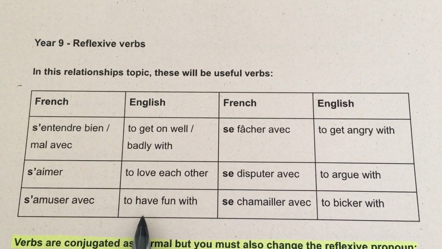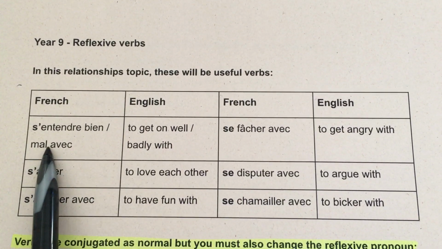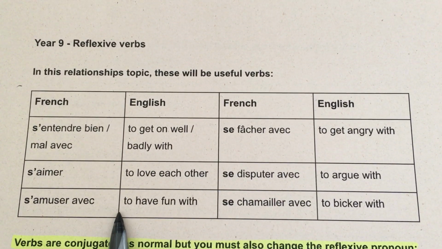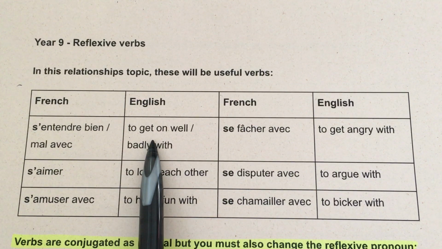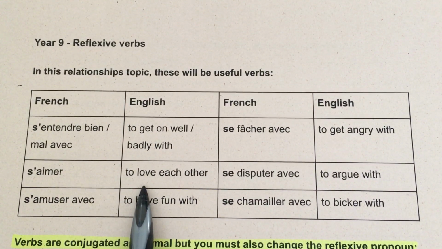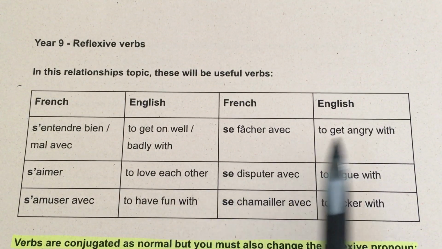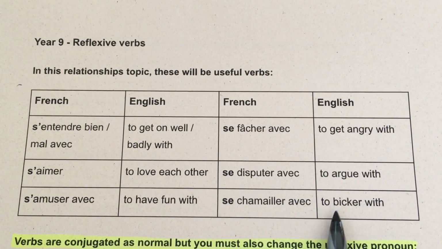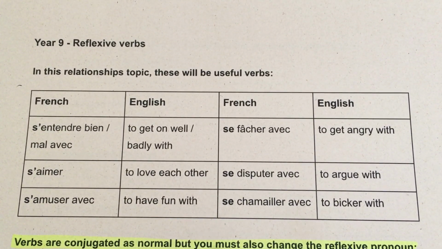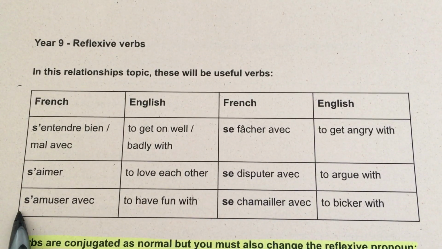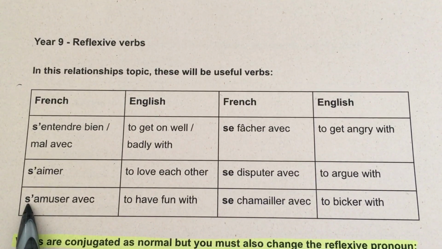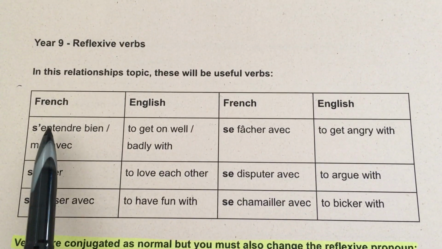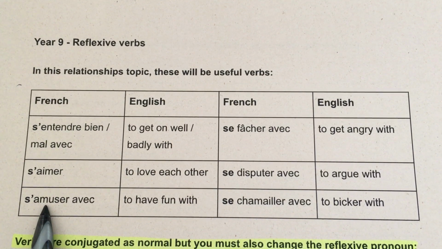I've also given you the translation, but they're all about how we get on with people, get on well, get on badly, to love each other, to have fun with someone, to get angry, to argue, or to bicker with someone.